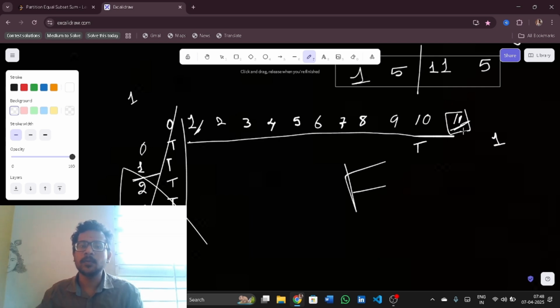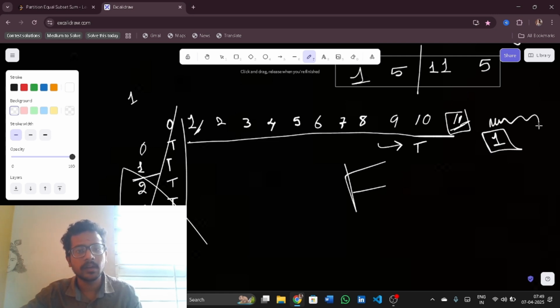Can I achieve 11 as the sum at this index, no matter what the index is? What can I add at most? I can add at most the current number num.